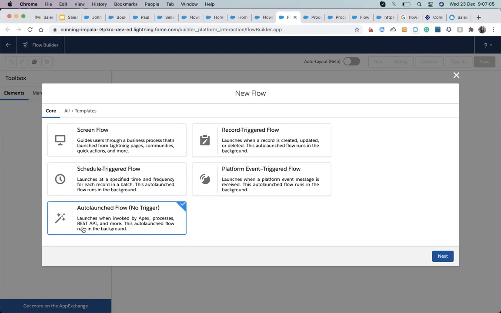What we do today is screen flow, right? With clicking the sell book button, it's a screen flow.